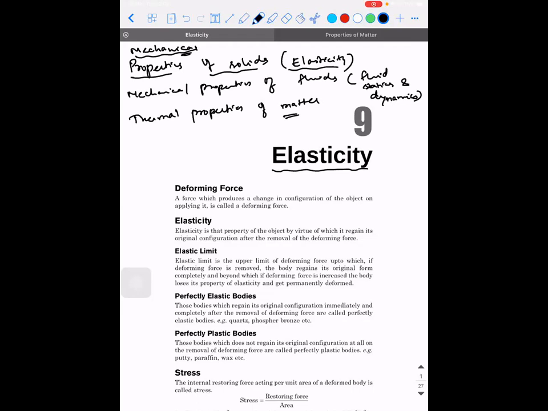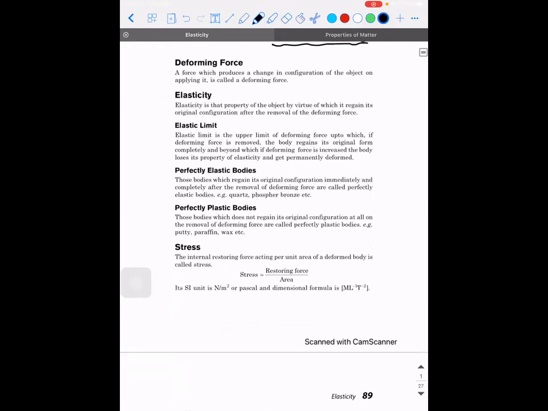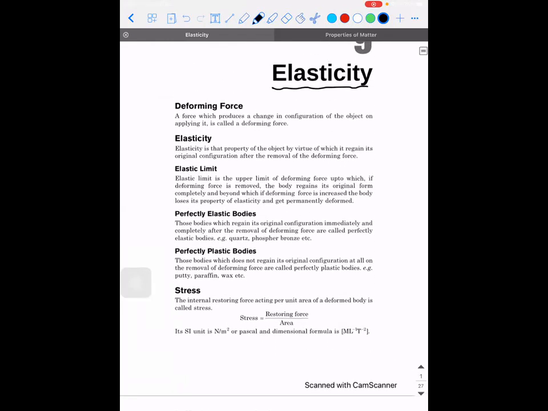Okay. So with the hope that you know the basics, I'm going to tell you all the formulae and different terms that are used in the formulae, and I'm going to concentrate more on solving problems. If there is any topic that you're not comfortable with, you can let me know, and I will explain it in an elaborate way. Okay.